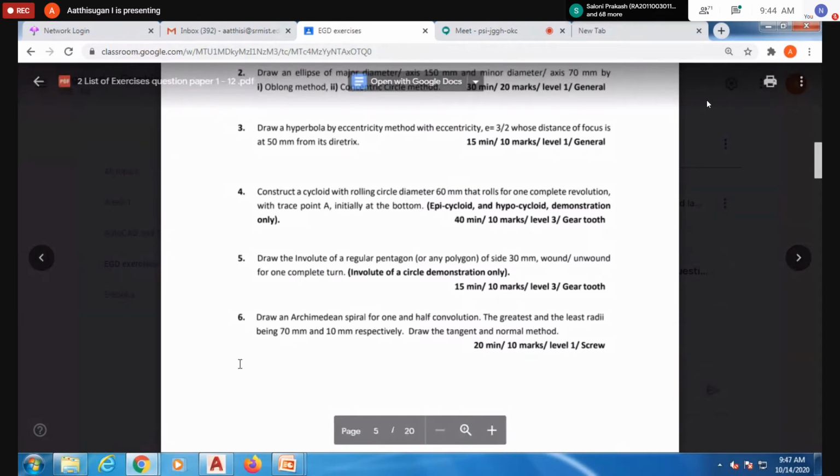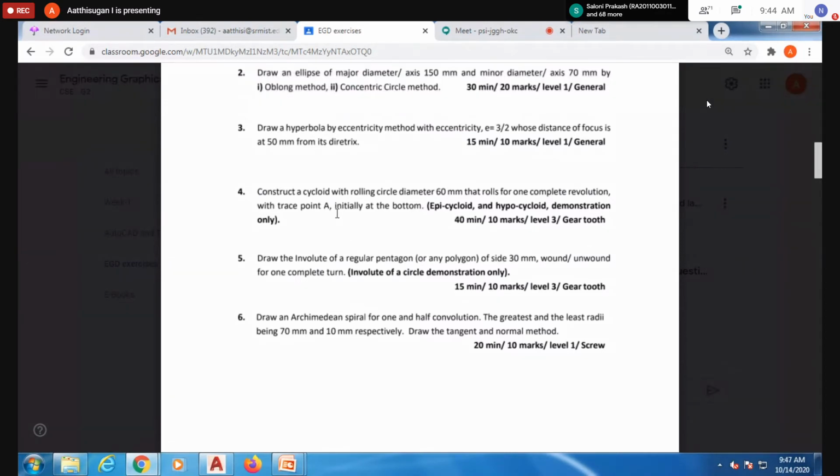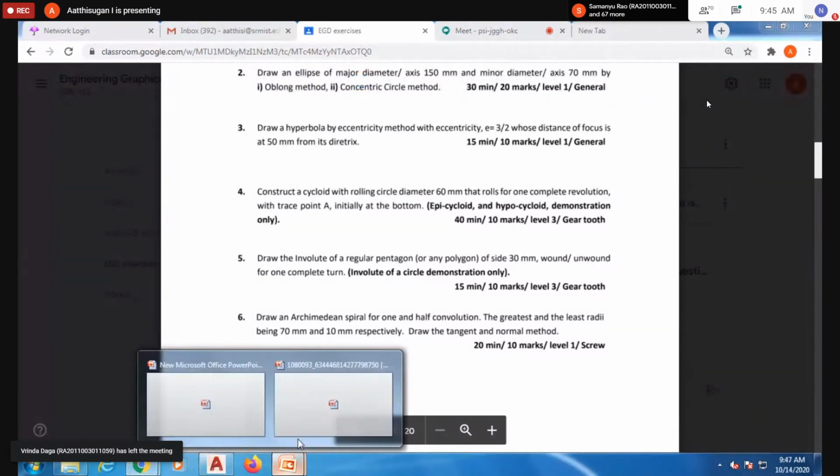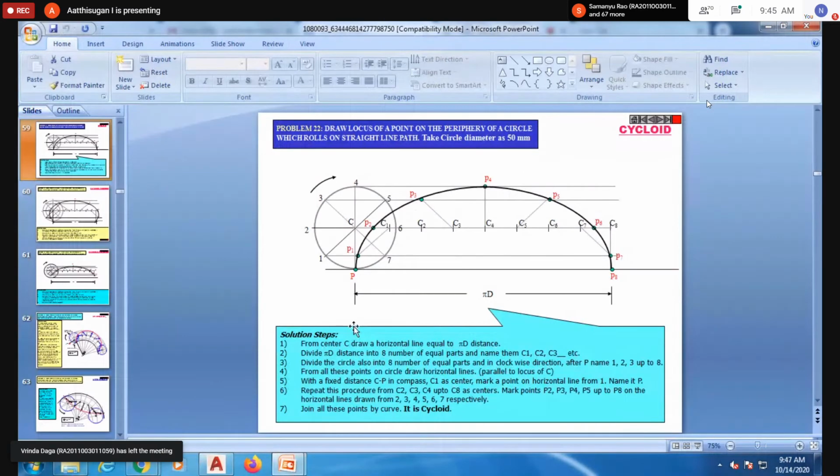Instead of naming it P you can call it A. The only thing to change is the diameter; here they gave 50, so you take 60 mm for your question. The rest you follow the same.